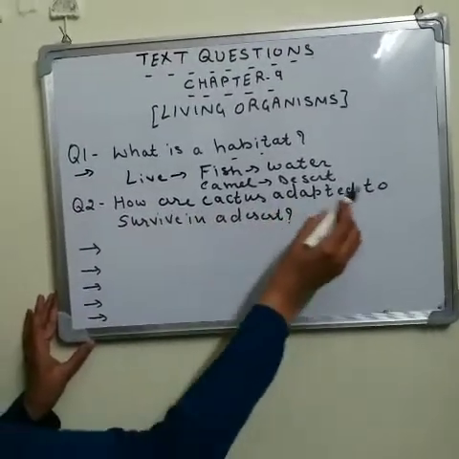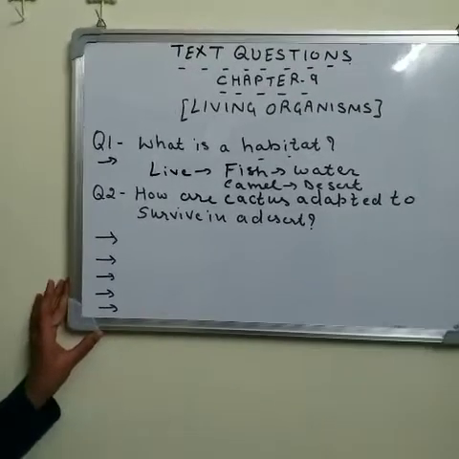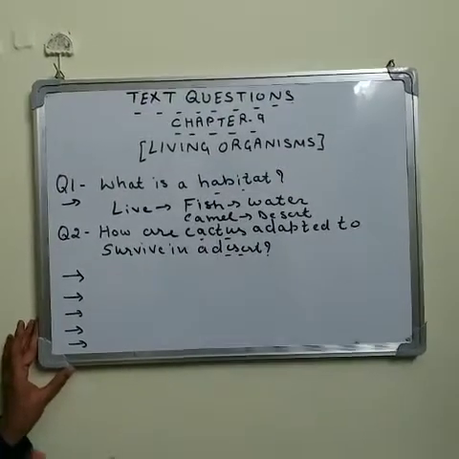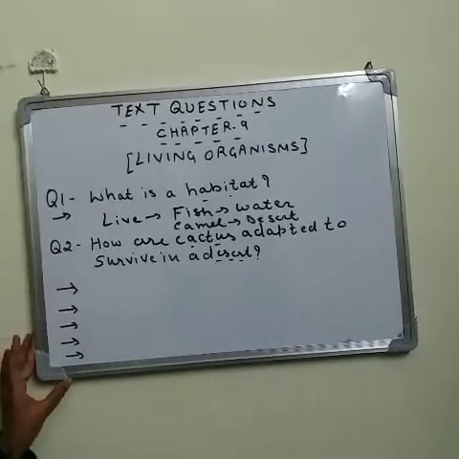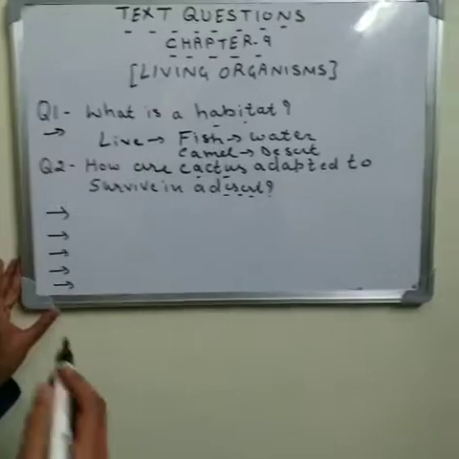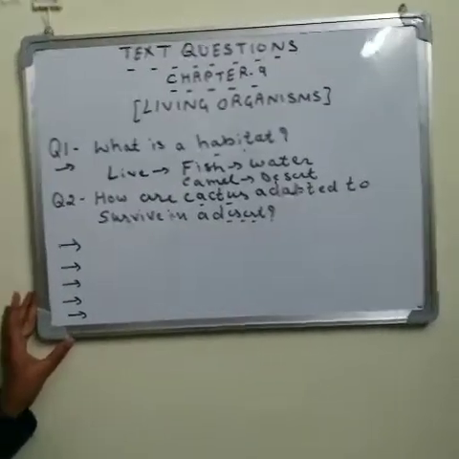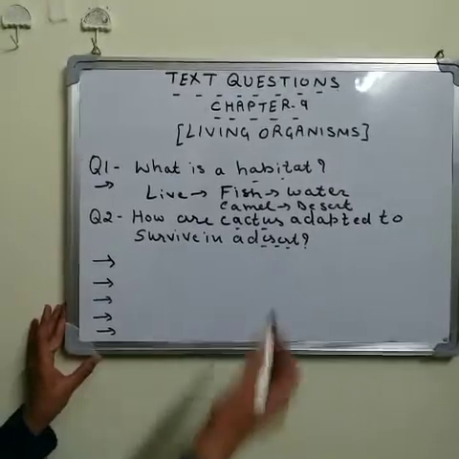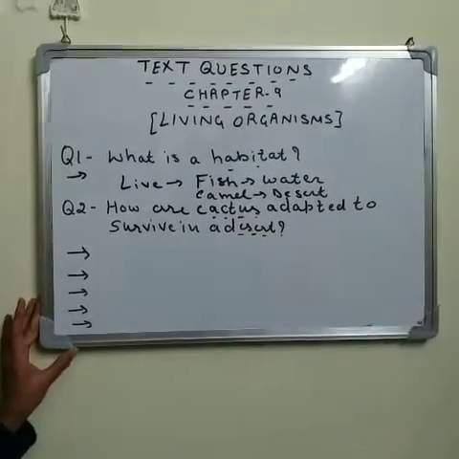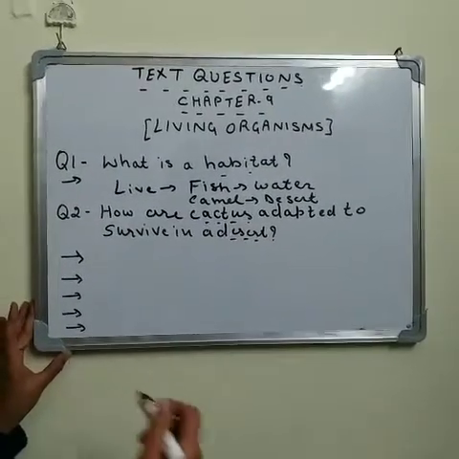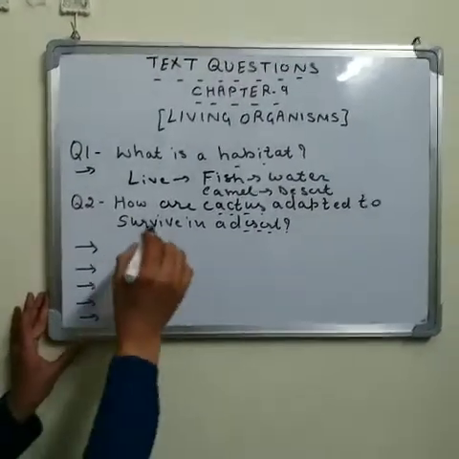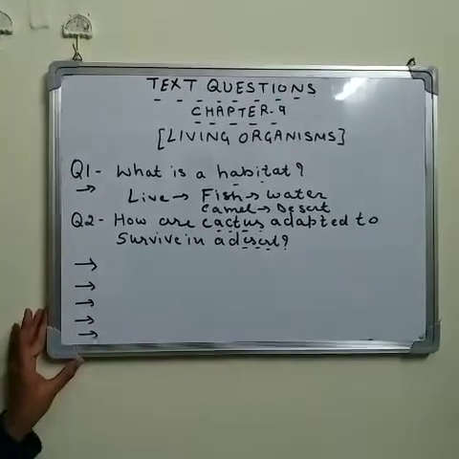Now the next one is for you. How are cactus adapted to survive in a desert? Do you know in a desert we are able to see cactus plants. Desert means it is very hot during the daytime, very cold during the night time, and there is very little water due to the scanty rainfall. So in those adverse conditions, cactus are found there. Naturally cactus have some special adaptive features, due to which cactus can grow in the adverse environment. So in that question we will discuss that specific feature.